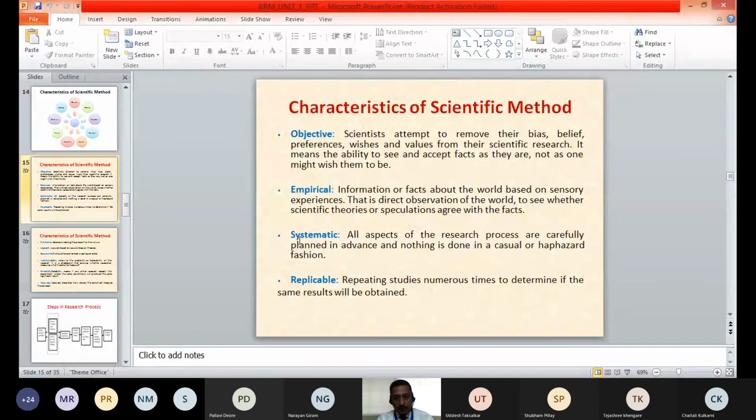It should not happen that we conduct the research today and get some result, and tomorrow if we conduct the same research, we get some different results. That should not happen. So it should be replicable. If we repeat the study numerous times, we should get the same results. So the characteristic of the scientific method is replicable. The method should be replicable.